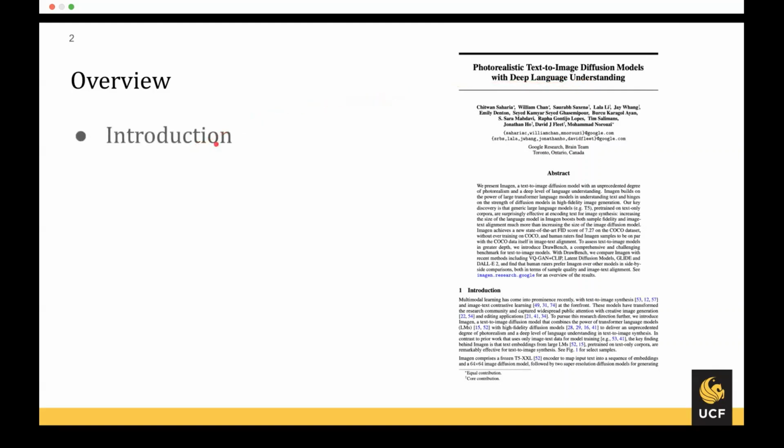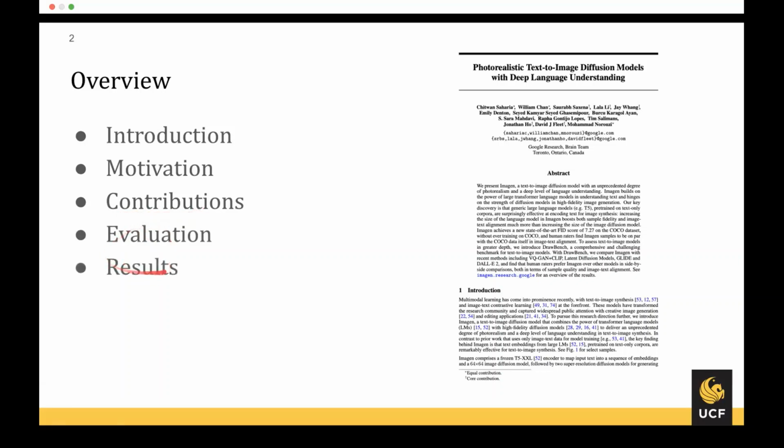We will start with the introduction, and then we will talk about the motivation behind this paper. We will discuss the contributions and then discuss the evaluations and the results, and we will end with the conclusion.